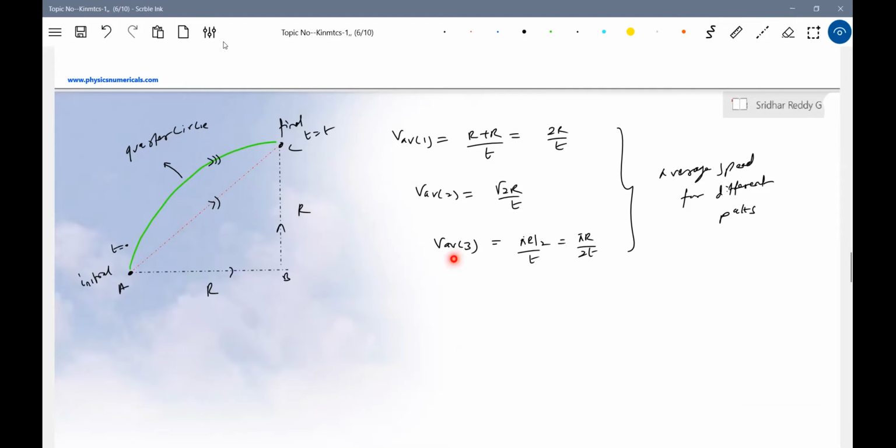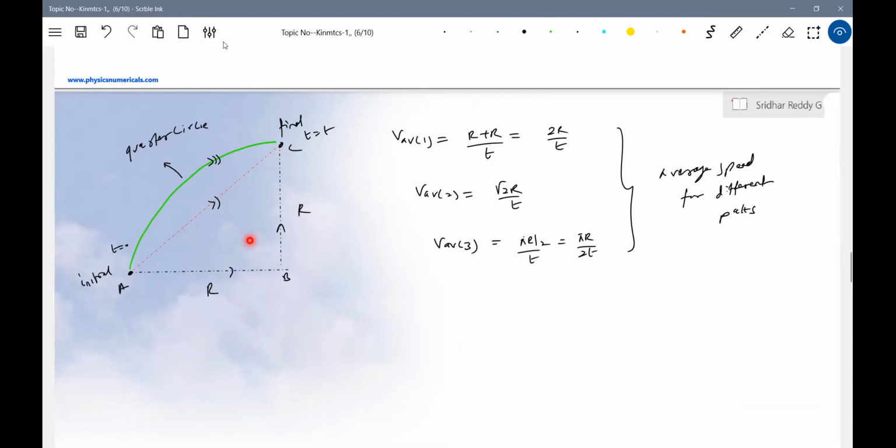So what we can conclude here is that between two fixed points, for different paths, the average speed may or may not be equal. If the time intervals for different paths are different, the average speed may be equal.